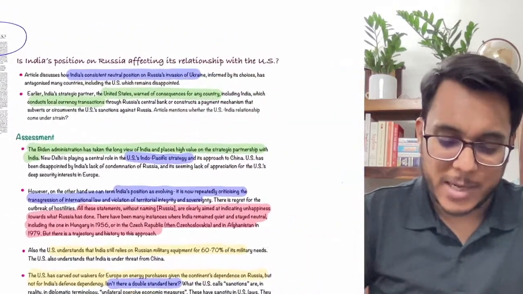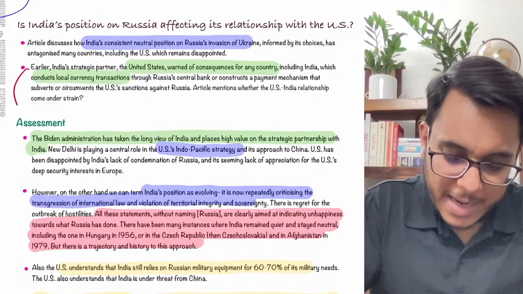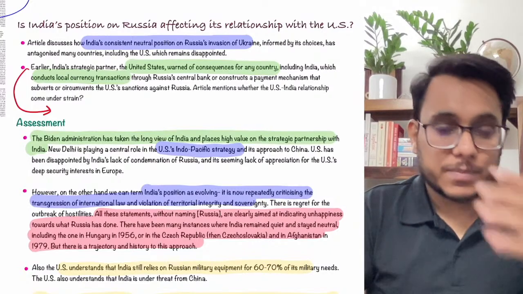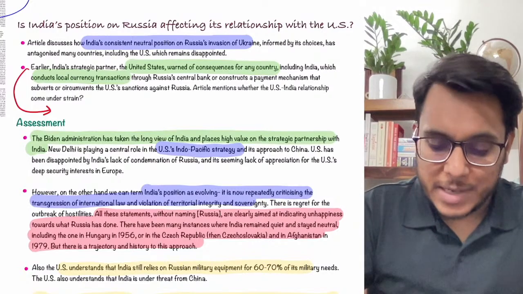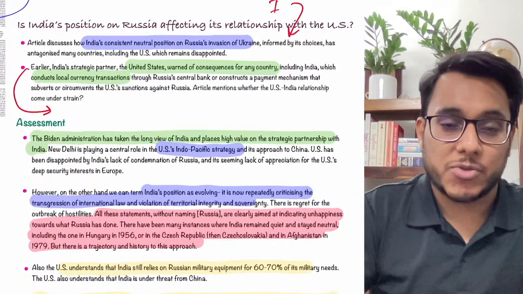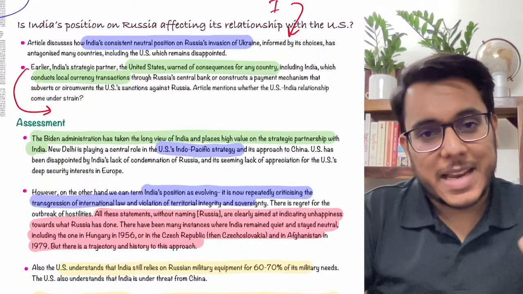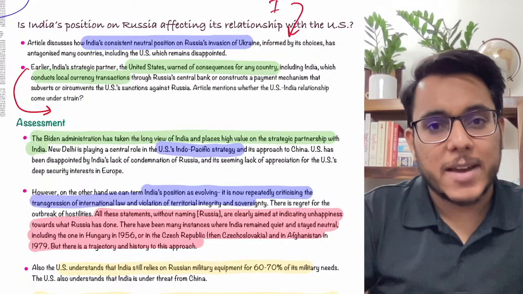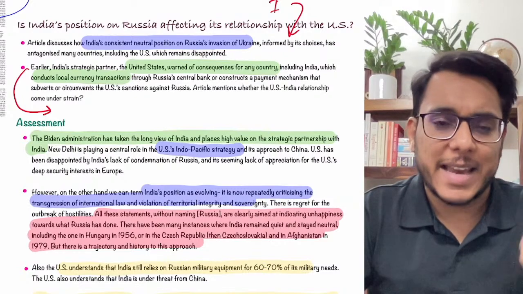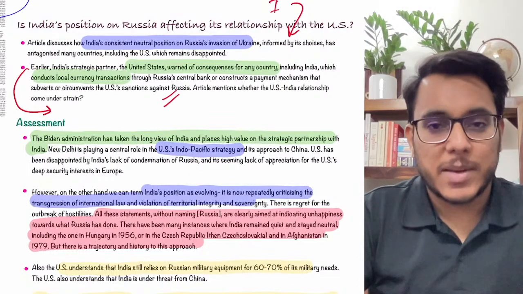So let's discuss this particular article. Now guys, basically it has been provided that recently Mr. Dalip Singh, the strategic advisor to the USA, visited India. He said that there will be dire consequences for any country, including India, if they engage in any economic trade with Russia. So this is something that has been said.